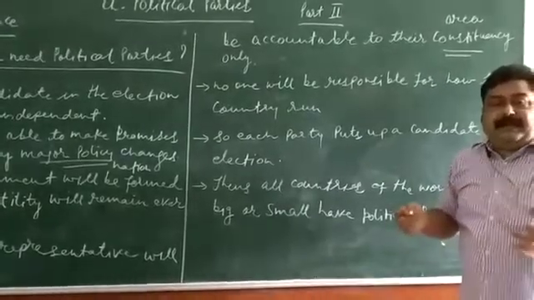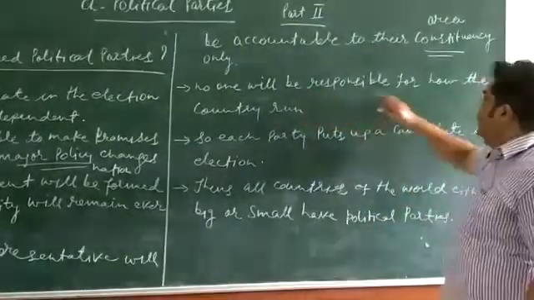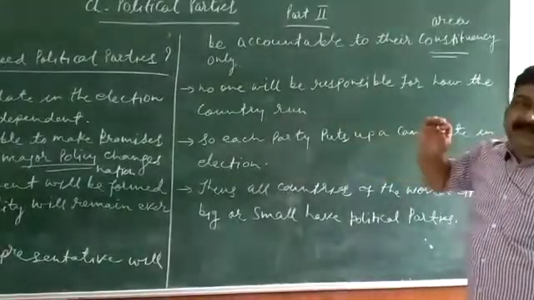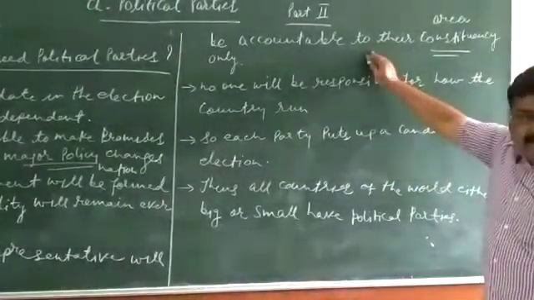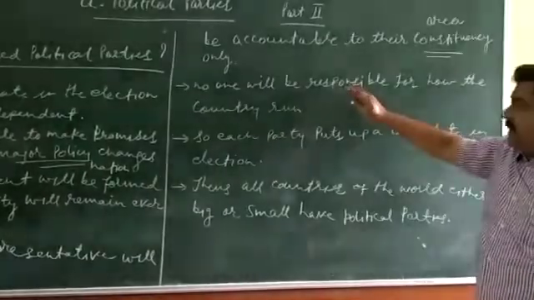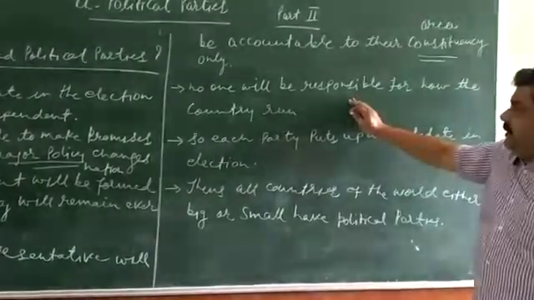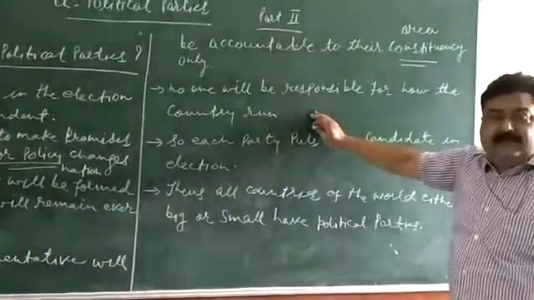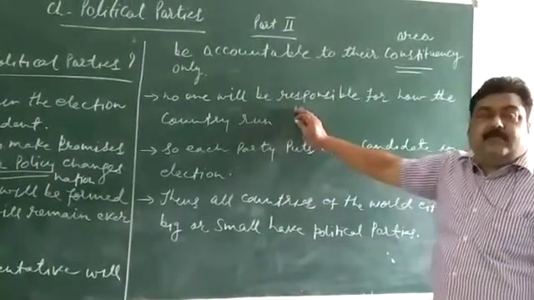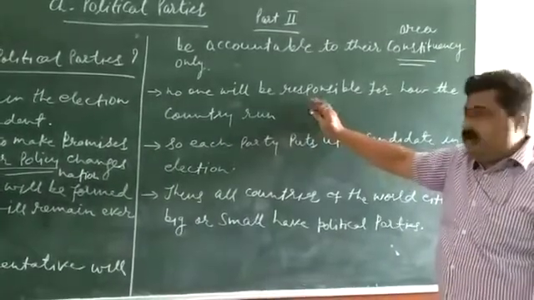They would not keep any concern with the nation. No one will be responsible for how the country runs. Very essential thing. They may be good leaders, good representatives chosen by the people through the election. But whenever any decision has to be taken regarding how the nation will be run, they will not be able to take the decision because they are responsible only for their constituency.